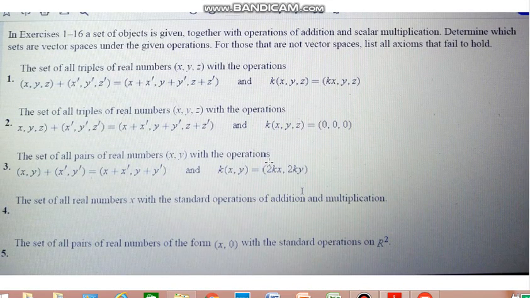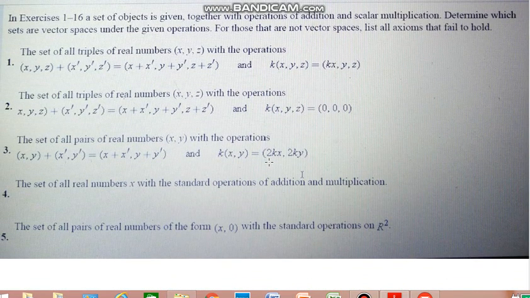This is exercise 5.1, in which I have taken a few questions on how we will check whether these are vector spaces or not. Firstly, they say that addition and scalar multiplication are defined. Determine whether the sets are vector spaces under the given operations. For those that are not vector spaces, list all axioms that fail to hold.